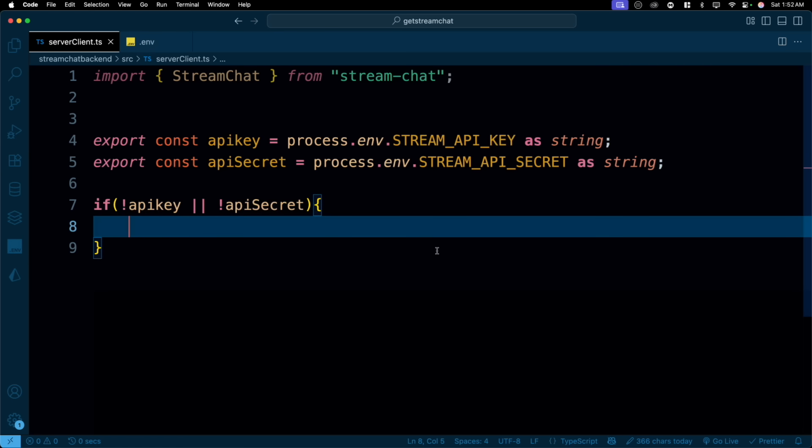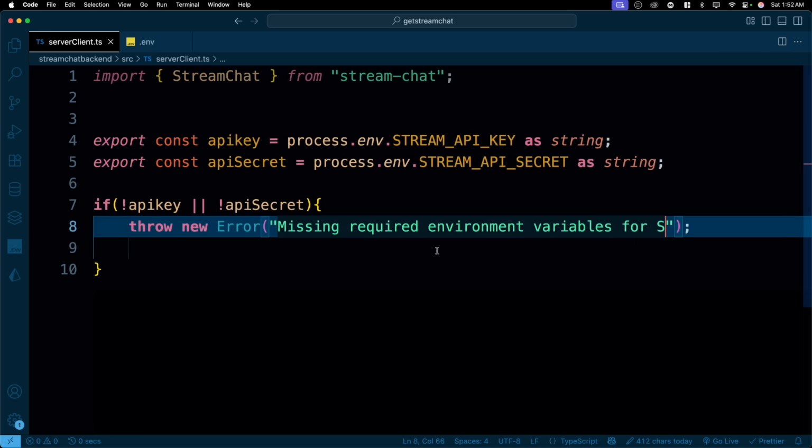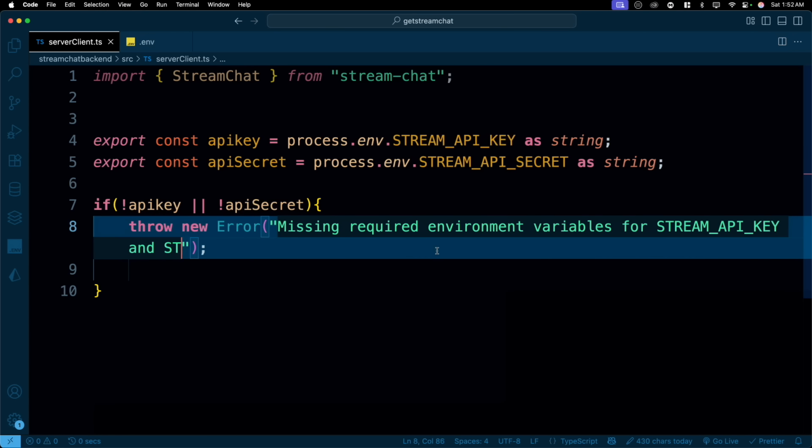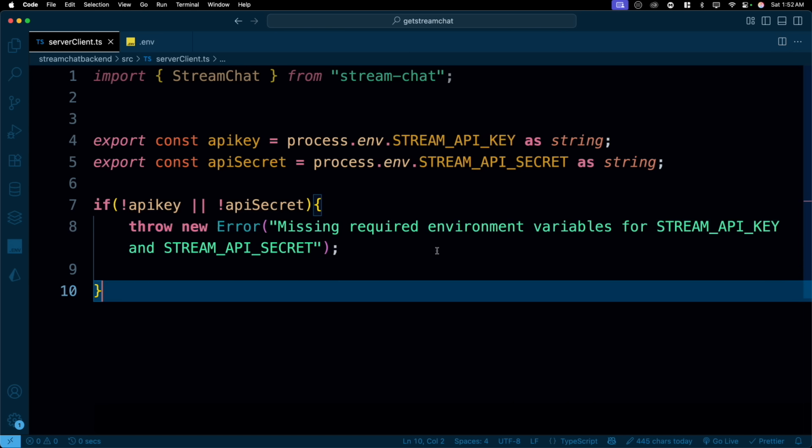Instead, we will throw a new error, and that error is going to be simply: missing required environment variables for stream API key and stream API secret, so that we know exactly what we are looking for.